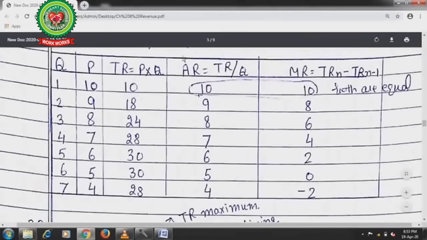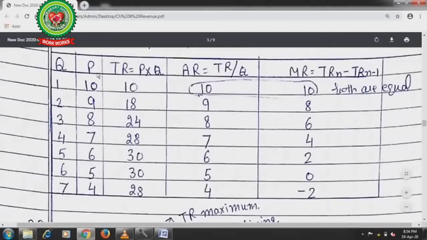From here you can also see that average revenue is equal to price. Marginal revenue is equal to total revenue of the nth commodity minus total revenue from the n minus 1th commodity.